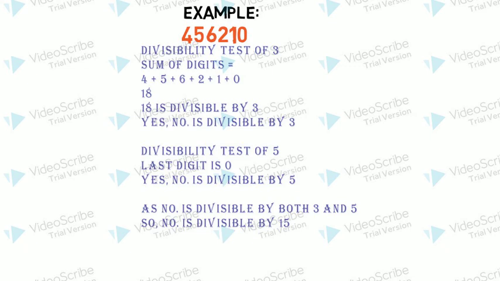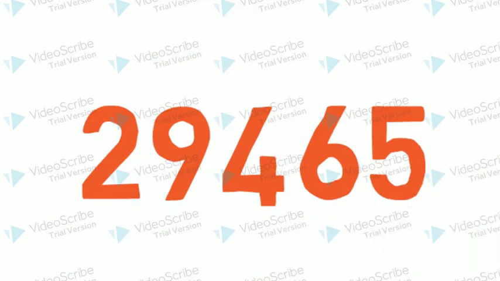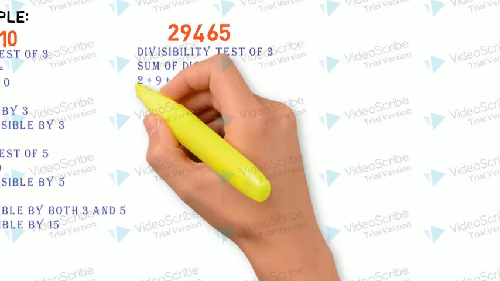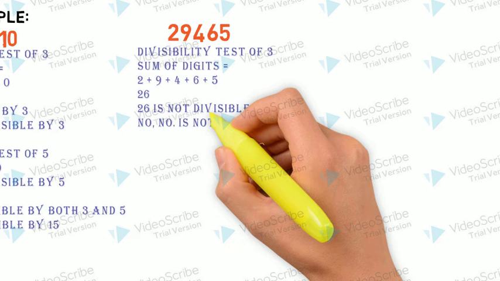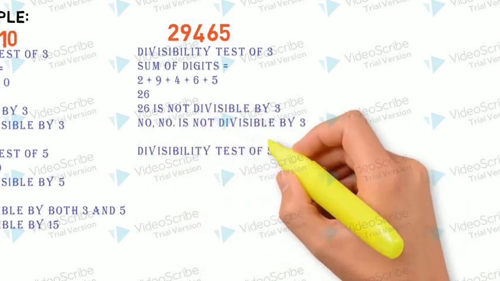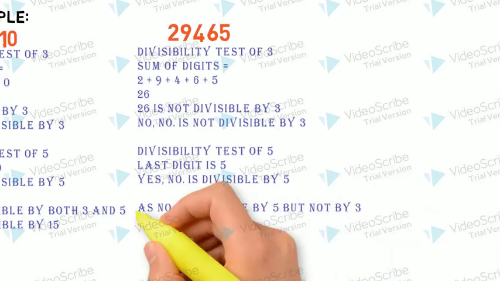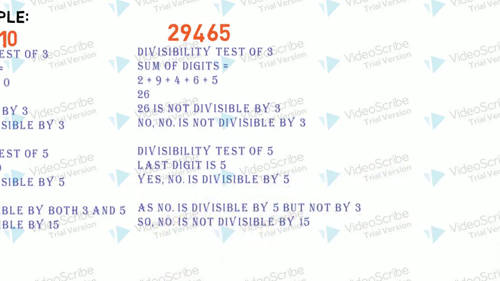Let's have a look at another number, 29465. What about 3? Sum of digits is 26, which is not divisible by 3. That means it is not divisible by 3. What about 5? Last digit is 5. That means yes, it is divisible. So we can say the number is divisible by 5 but not by 3. That means the given number is also not divisible by 15.